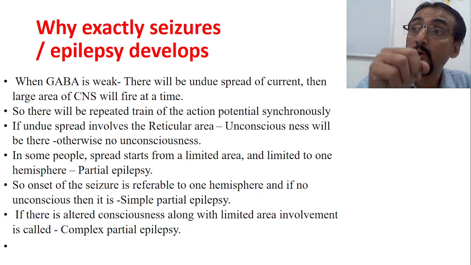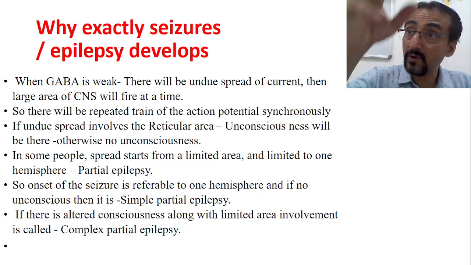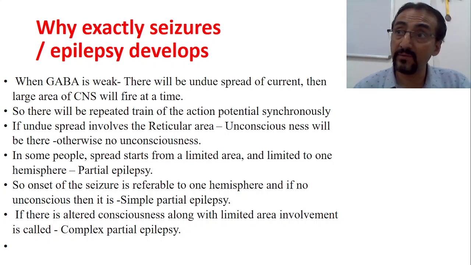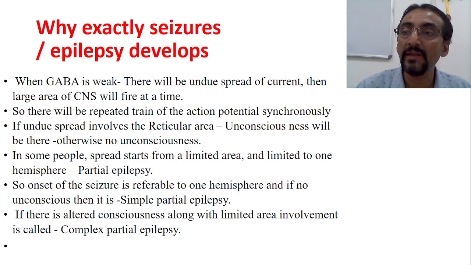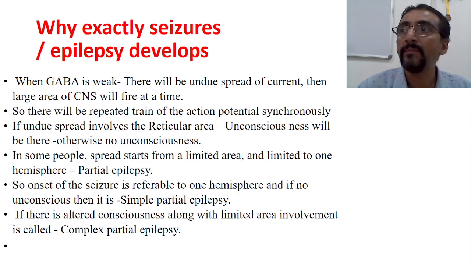Now, if the abnormal electrical discharge from the cerebral cortex starts spreading to the reticular activating area, the reticular activating area also starts functioning abnormally. What is the function of the reticular activating area? It takes all the sensations, touch, pain, crude pain, crude touch, vibration, proprioceptive sensations, to the brain.